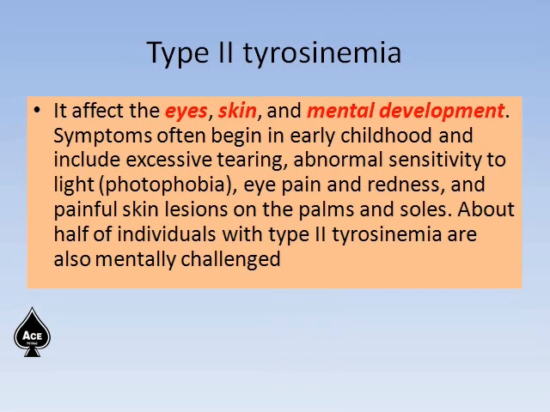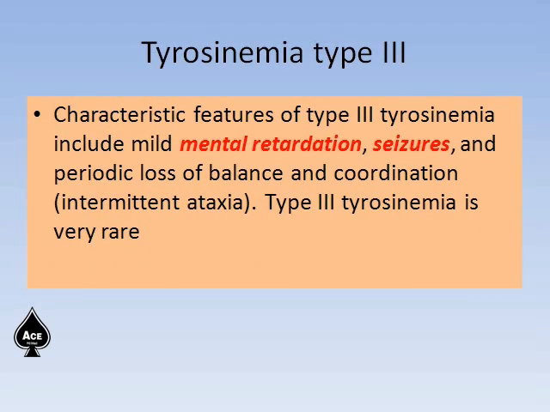Type 2 tyrosinemia affects the eye, skin and mental development. Symptoms often begin in early childhood and include excessive tearing, abnormal sensitivity to light, that is photophobia, eye pain and redness, and painful skin lesions on the palms and soles. About half of the individuals with type 2 tyrosinemia are also mentally challenged.